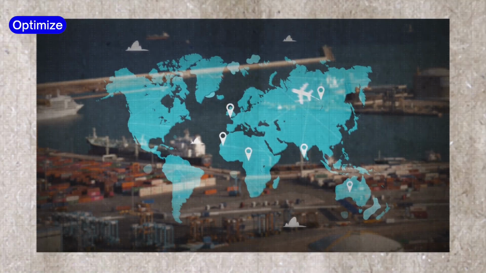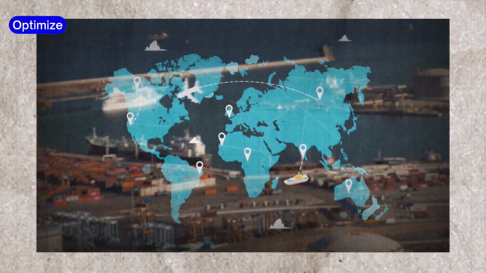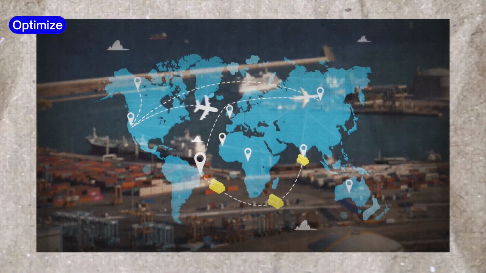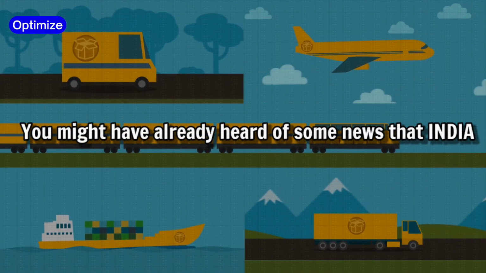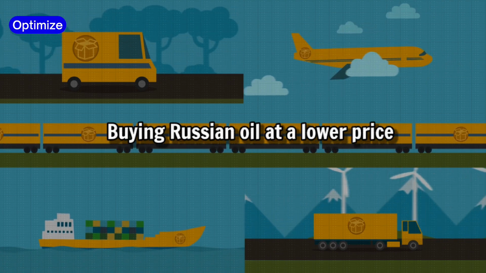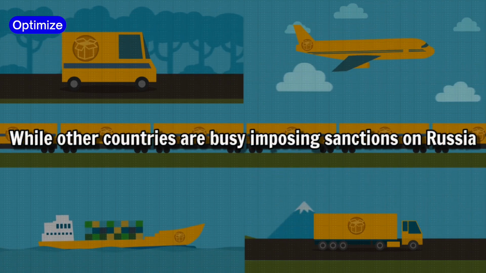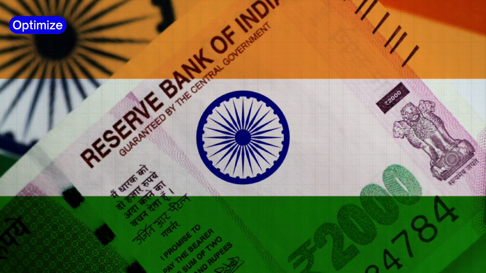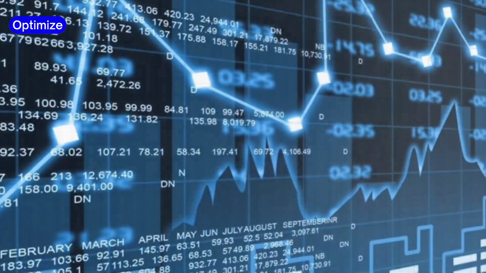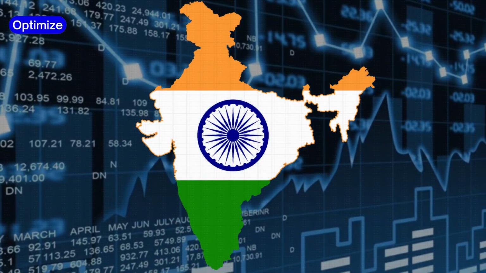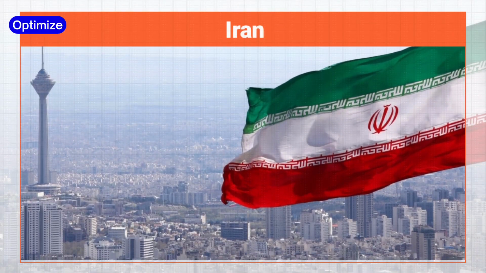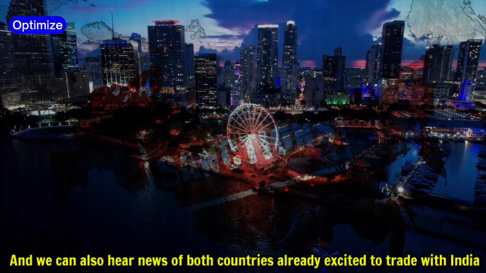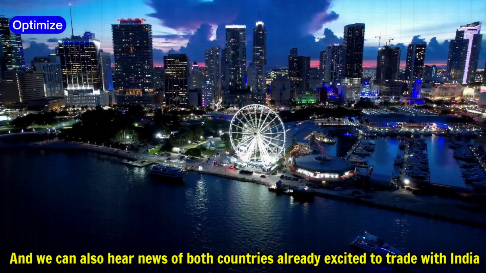The first advantage is that India will be able to carry on trade with Russia without difficulty, as Russia is one of the major trade partners of India. You might have already heard of some news that India is buying Russian oil at a lower price, while other countries are busy imposing sanctions on Russia. And secondly, India can also trade in rupees with countries other than Russia. India can buy goods at a cheaper cost from other countries like Iran and Venezuela, where the West has imposed sanctions. And we can also hear news of both countries already excited to trade with India.